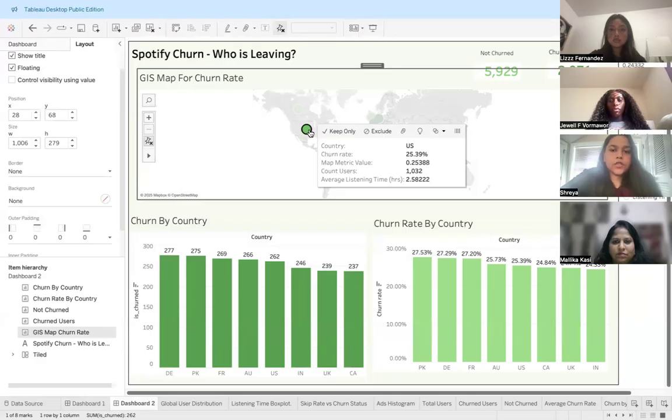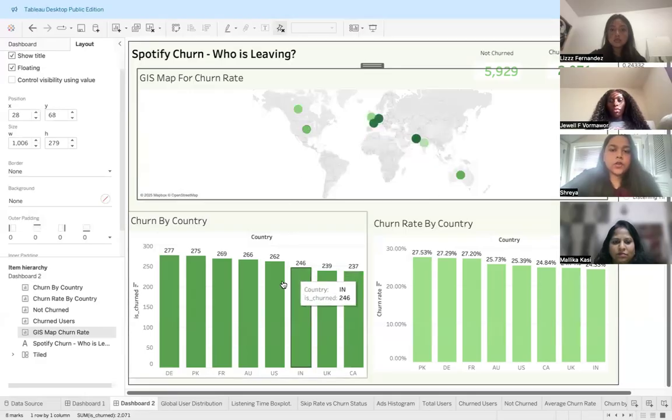Similarly, coming to the bar chart, it provides a clear comparison across categories such as subscription types with dynamic metric fields. It helps identify which customer segments have the highest churn, lowest skip rate, higher listening time, or the most contribution to overall growth or decline.